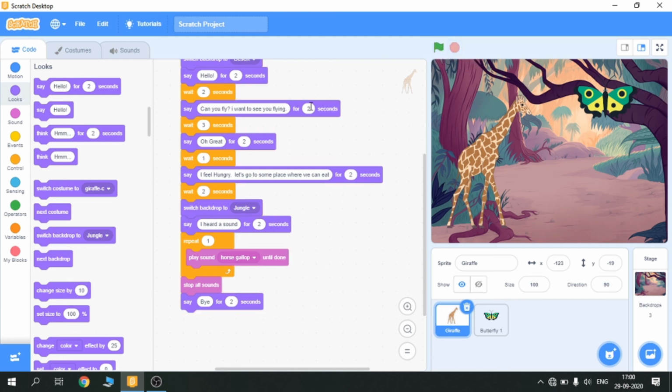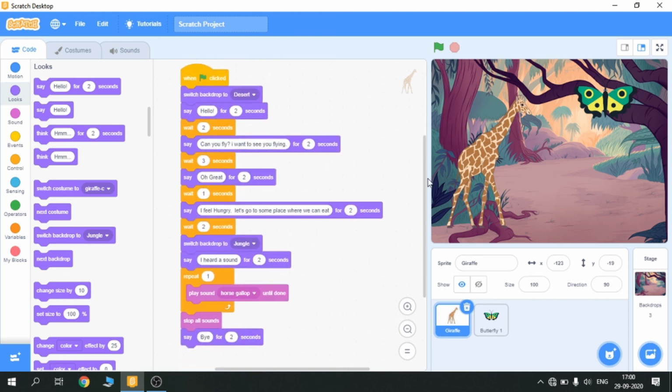so that was my story. You can make any story you want. I just wanted to clear all the basic functions of how the blocks work.